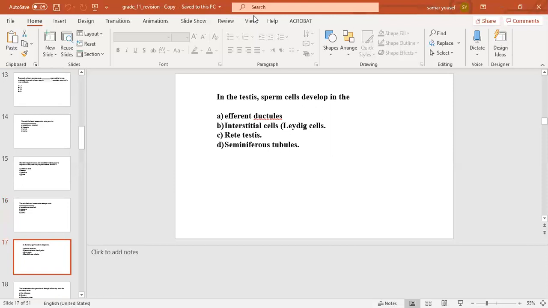Next question. In the testis, sperm cells develop in the number A, efferent ductules, number B, Leydig cells, number C, testis, number D, seminiferous tubules. The correct answer will be number D, seminiferous tubules.